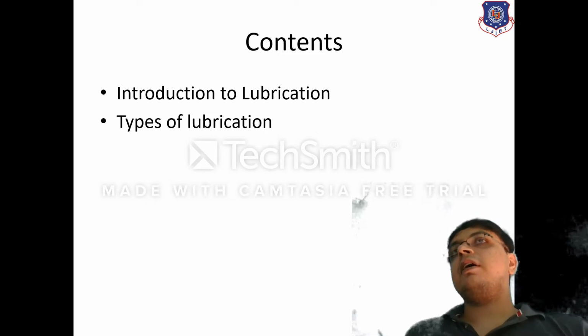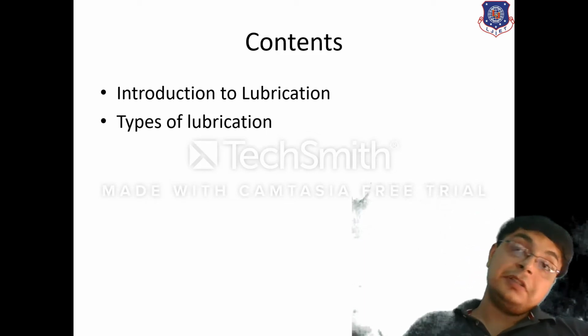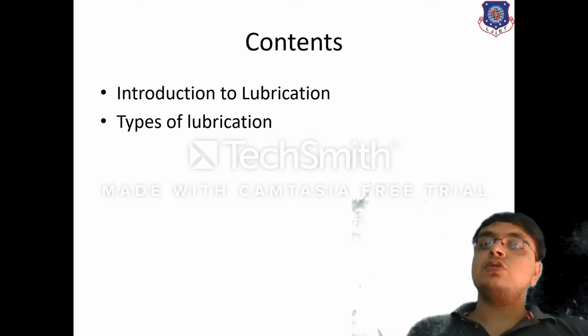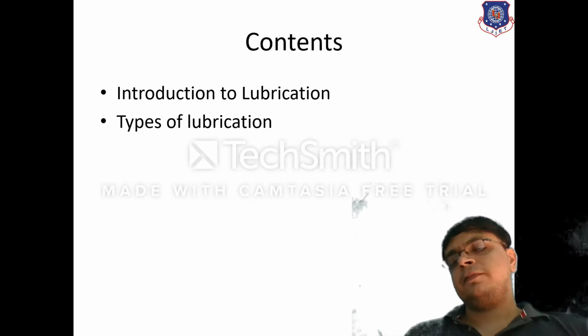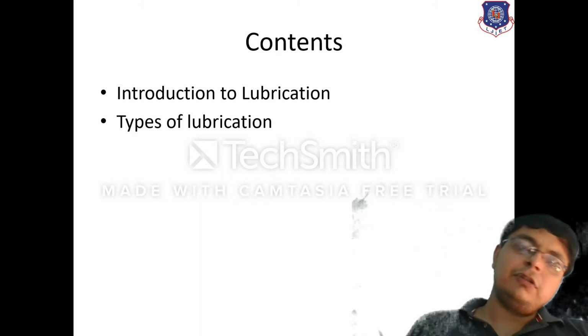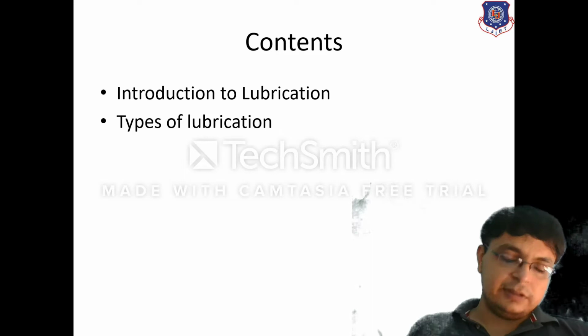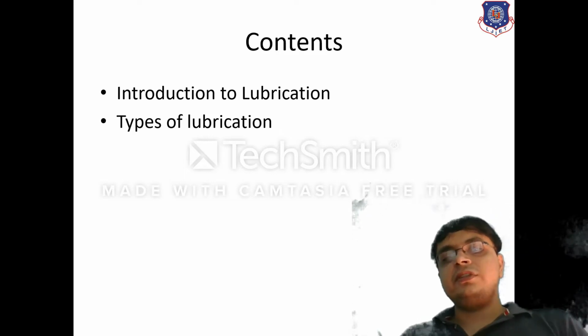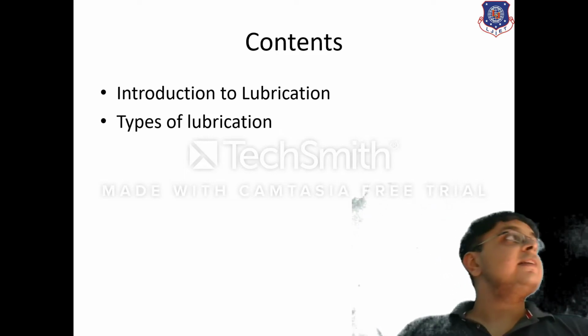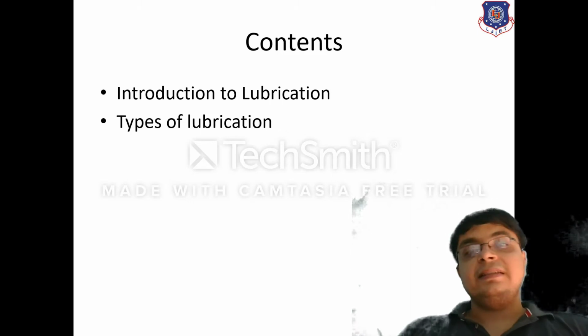It is very much required in industries to provide lubrication to their machines or equipment. The introduction and the types of lubricants used to provide lubrication are discussed in this session.